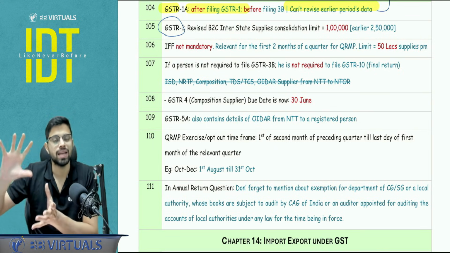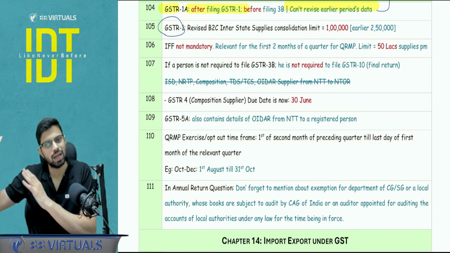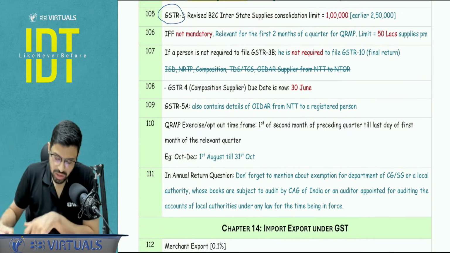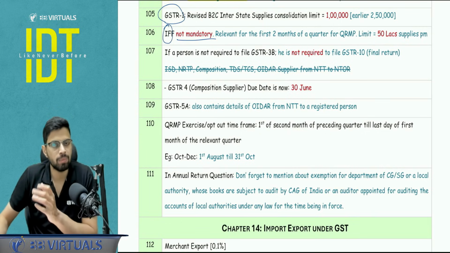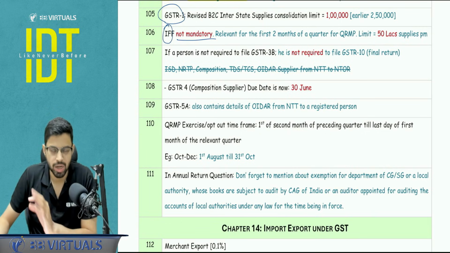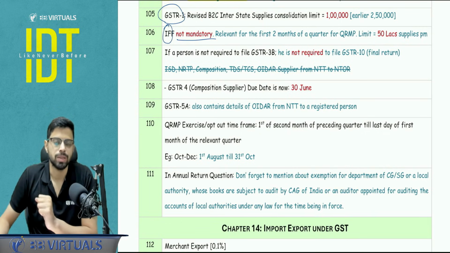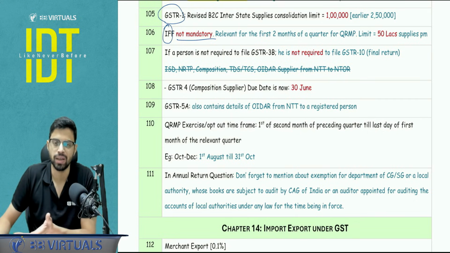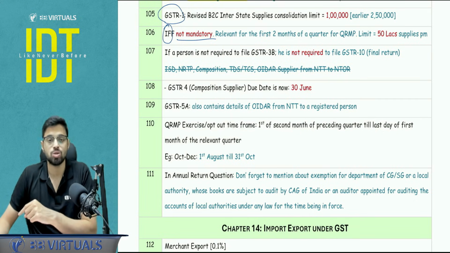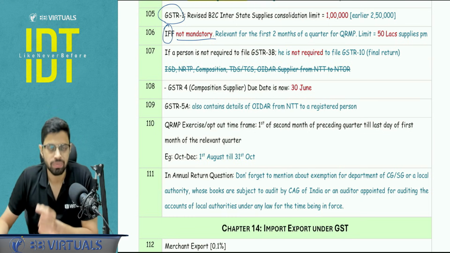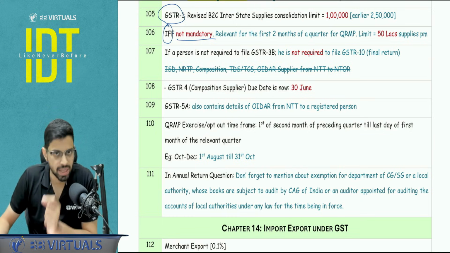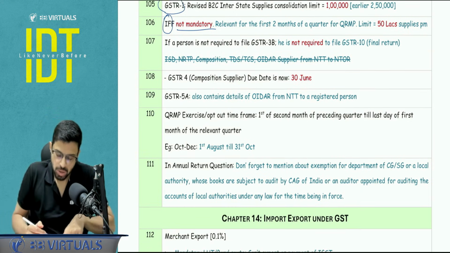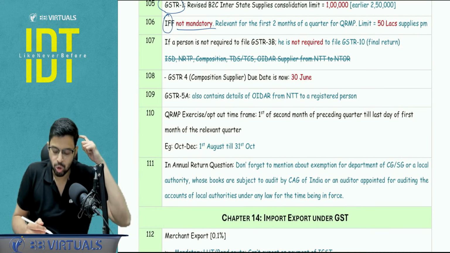And a similar thing exists for the revised tax invoices. There the limit is 250 only. IFF is not mandatory. This is for the QRMP people, M1 and M2. You cannot file it late. And this is only for the first 2 months of the quarter under the QRMP scheme, for the recipients to get the ITC. And yes, there is a limit as to how much you can declare in the IFF. That is 50 lakh taxable supply in each month, M1 and M2.